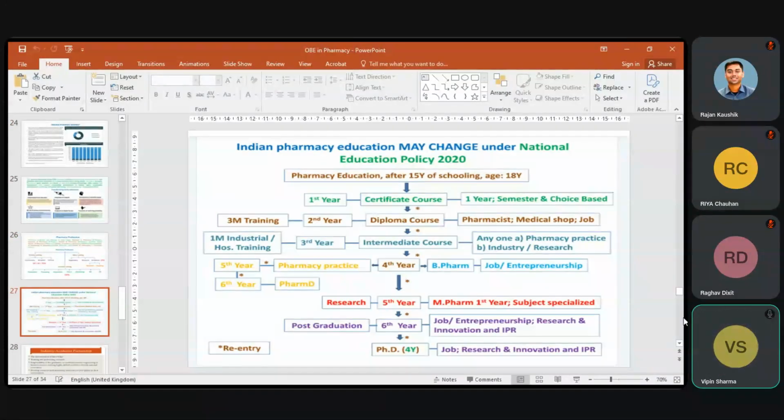So after implementation of this education policy 2020, after 15 years of schooling at the age of 18 years, the certificate course, as we know, the education system has been framed or changed into different stages.